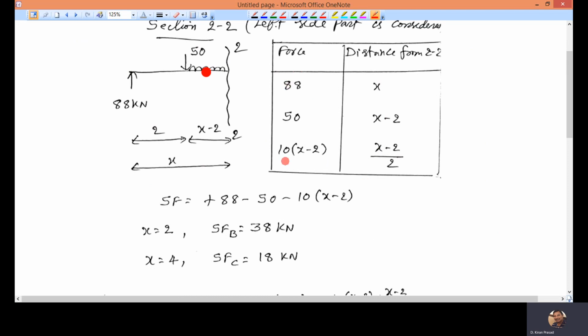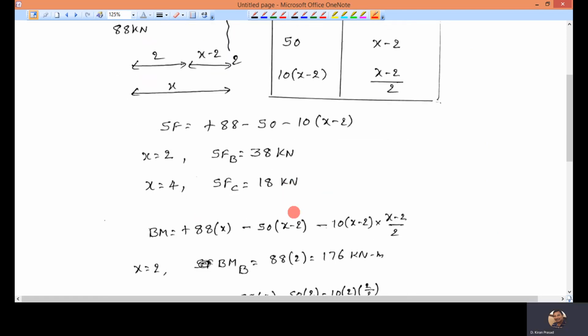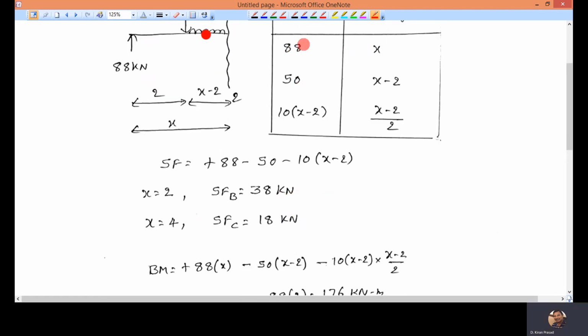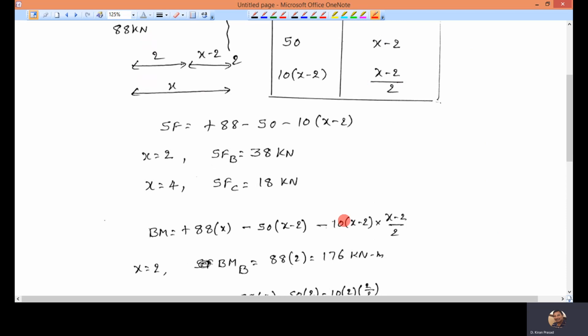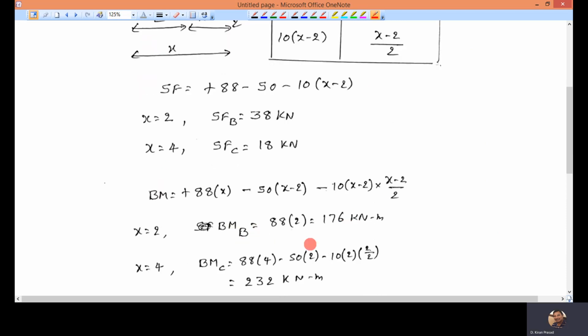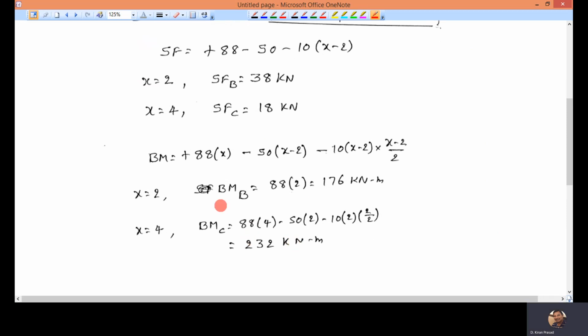Shear force is the net of all the forces. Left side part, so take the sign convention: upward positive, downward negative. Bending moment is force multiplied by distance: 88 multiplied by x, 50 multiplied by x minus 2, 10 into x minus 2 multiplied by x minus 2 by 2. Substitute the x limits, and you will get the bending moment.